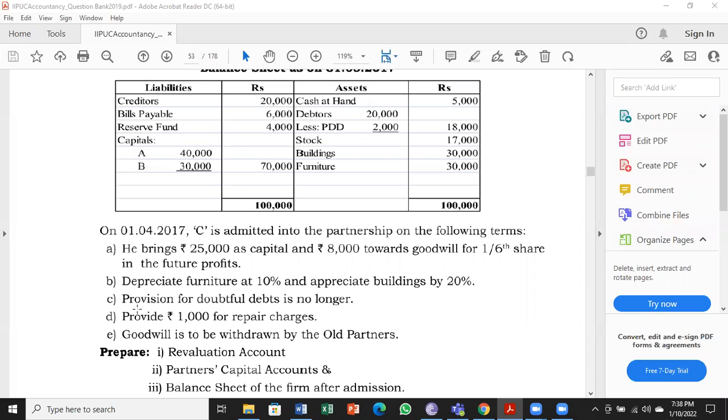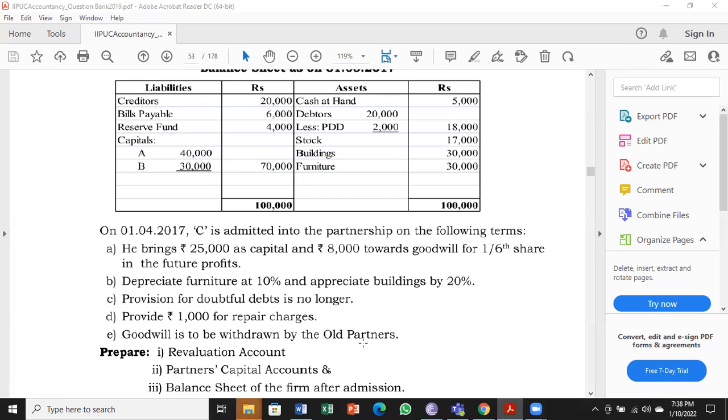Next, provision for doubtful debts is no longer required. Word is missing, you have to add it there, is no longer required. So underline the word no longer required. Next, provide rupees 1,000 for repair charges. Next, goodwill is to be withdrawn by the old partners. This is the new adjustment.